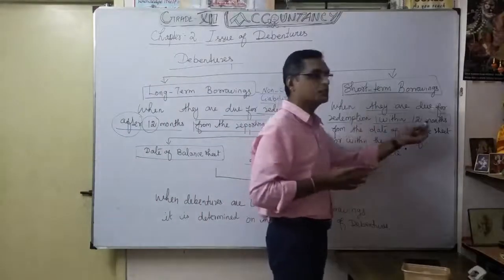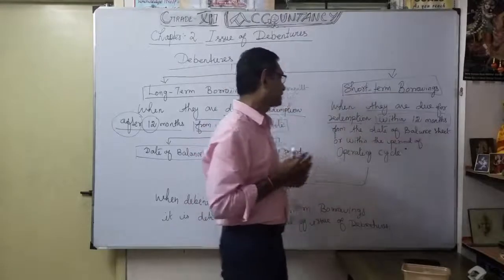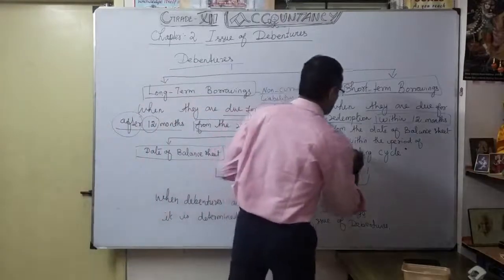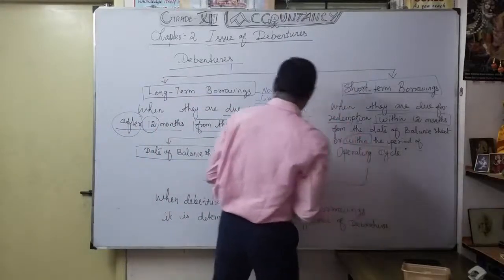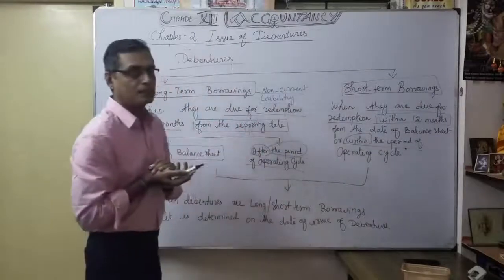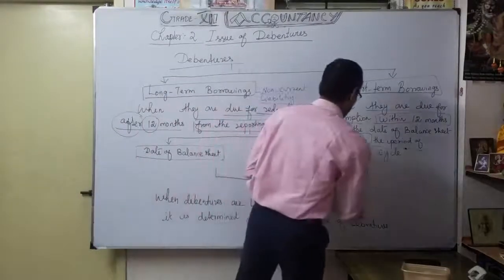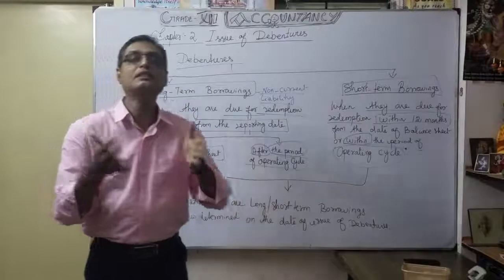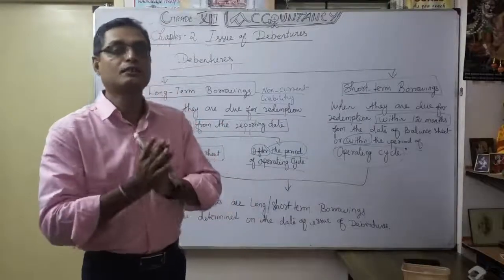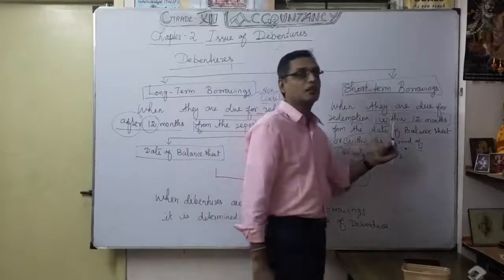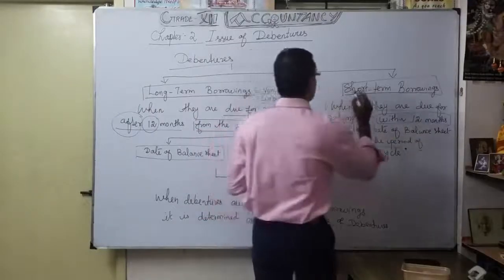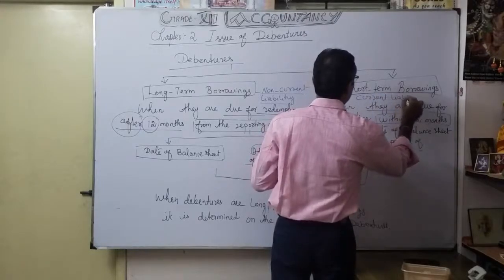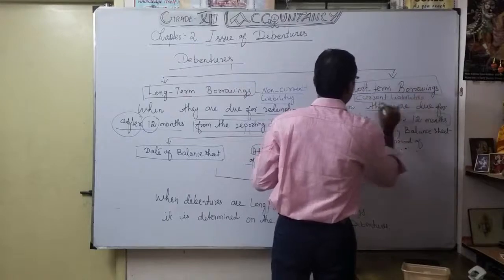That's when debentures are due for redemption within 12 months from the date of balance sheet, or within the operating period. Here I will discuss it now: if it is after the operating period, or within the period of operating cycle, understood? That means if in the same accounting year you are going to redeem the debenture, it is called short-term borrowing. It comes under current liabilities, so you mention it under current liabilities.